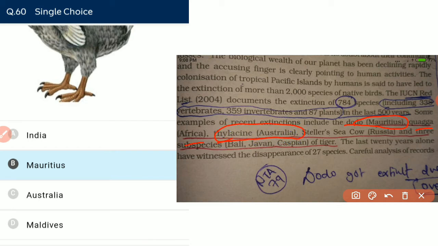Okay, thylacine we can remember like this: is thylacine a placental mammal? No, it is a marsupial mammal, and marsupials are found in Australia. Eastern sea cow from Russia. And subspecies of tiger, that is Bali, Java, and Caspian. In the last 20 years, we have 27 species which became extinct.